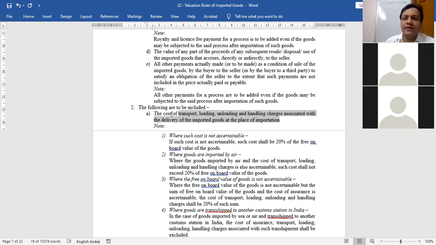Now when I read Rule 10, I am skipping heading 1 of Rule 10 for the time being. I am directly coming to heading 2 of Rule 10. And the first point says transport, loading, unloading and handling charges. Add this charge. Is this point clear?